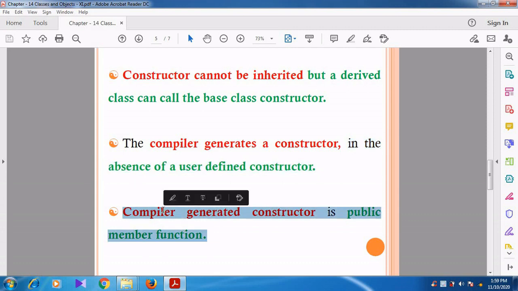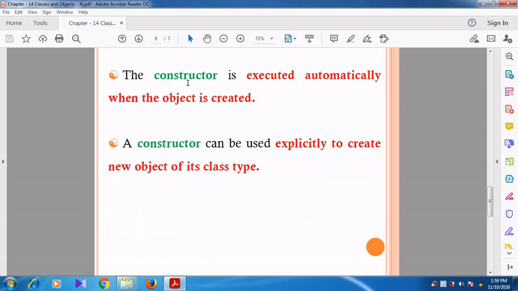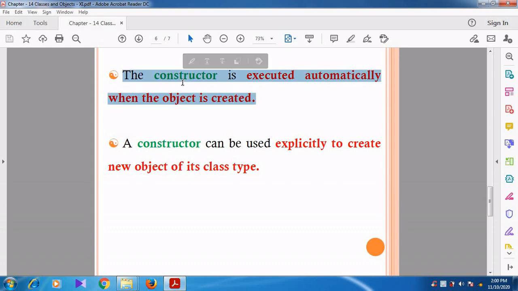Then the compiler-generated constructor is a public member function. So whenever the compiler generates the constructor, it comes under public member functions. Can you understand, students? Then the constructor is executed automatically when the object is created.